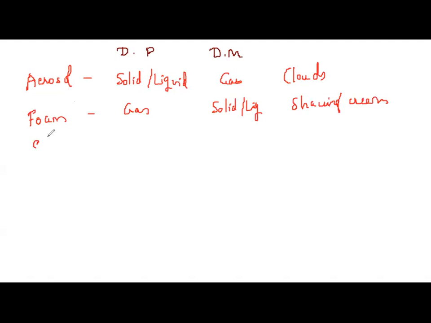Then we have sols. The dispersed phase is solid and the dispersion medium is liquid. Example, mud. Then we have gels. The dispersed phase is liquid and the dispersion medium is solid. They are called gels. Then we have emulsions.